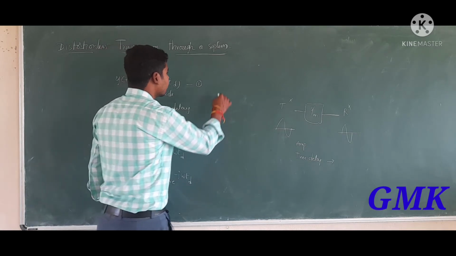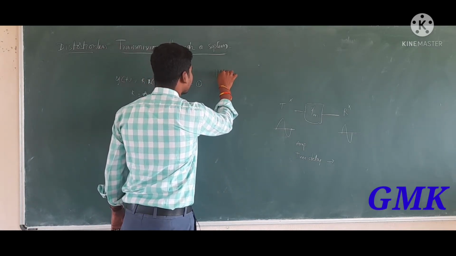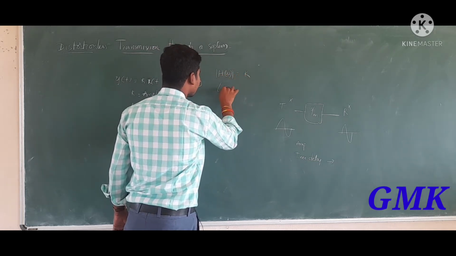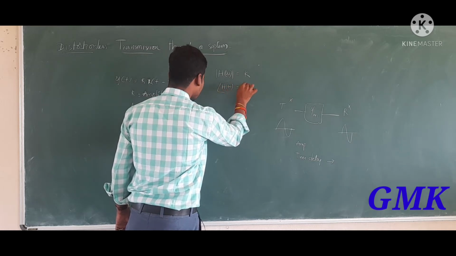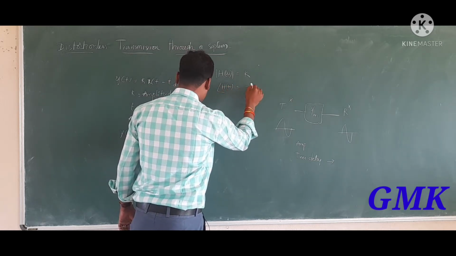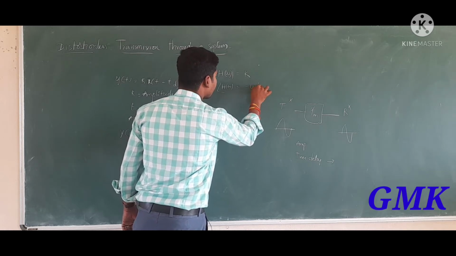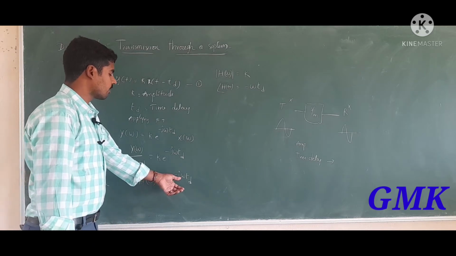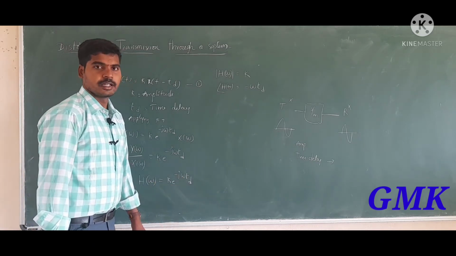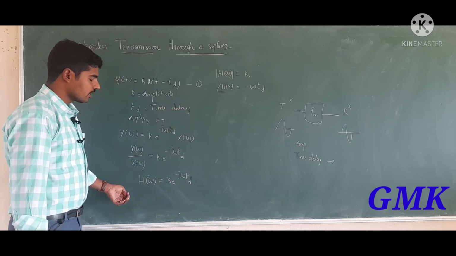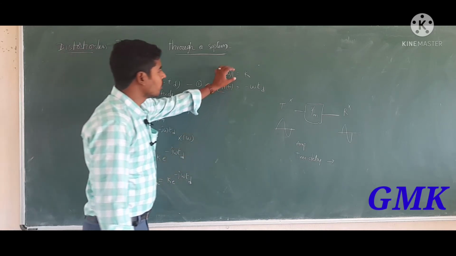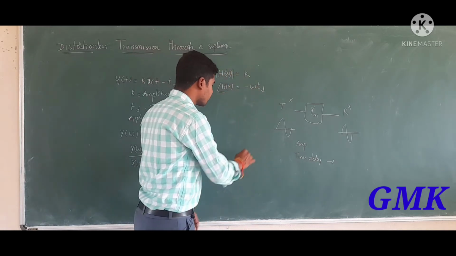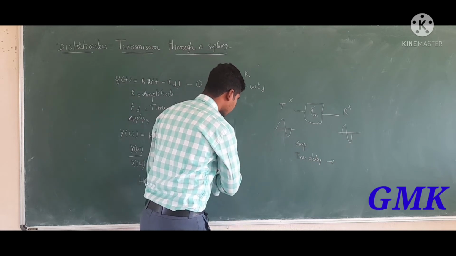Now it can be represented mathematically: the amplitude of H of omega is k, and the phase angle of H of omega is minus omega td, because it is in the e power j theta format. If the system is distortionless, the amplitude of the system is constant for all frequencies. Let us consider a small graph for distortionless transmission.